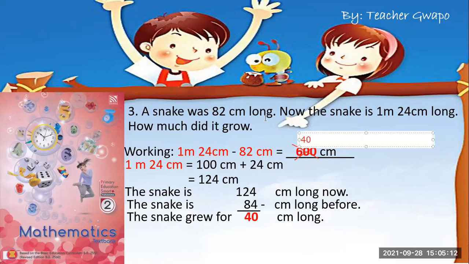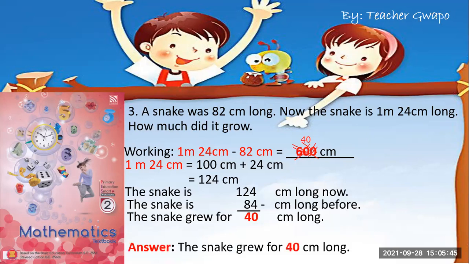Let me write here 40 cm long. Do not write 600. If you write 600, your answer is wrong. I will cross out the 600 here, because the answer here is 40 cm. For your answer here: the snake grew 40 cm long, not 600.